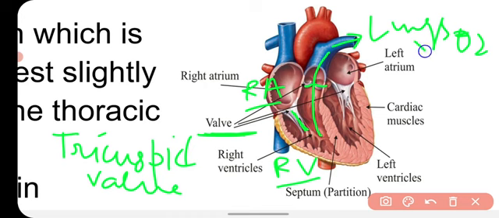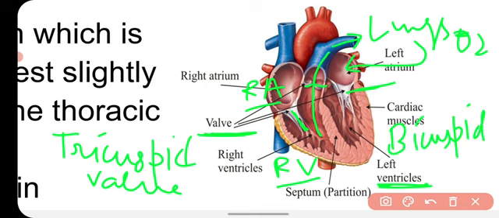From there the blood comes again into the left atrium, and here there is a valve between the left atrium and the left ventricle, that is called the bicuspid valve, and that valve opens to let the blood from the left atrium to the left ventricle.